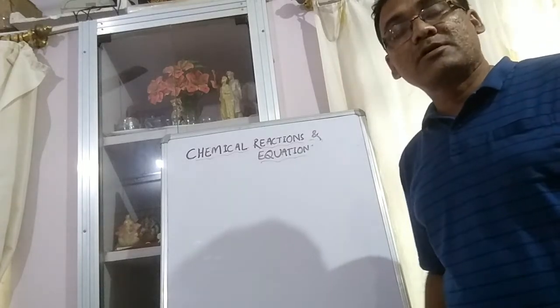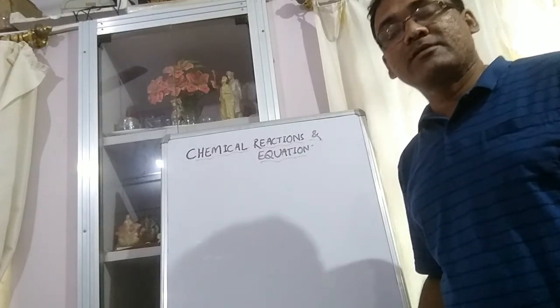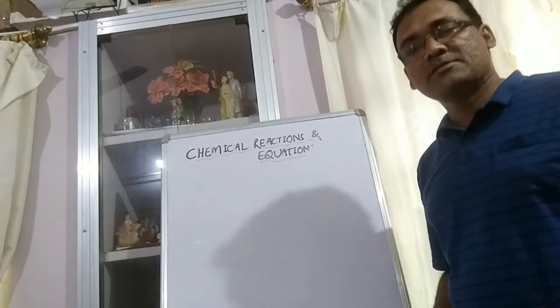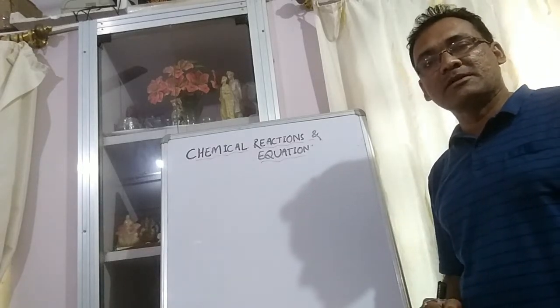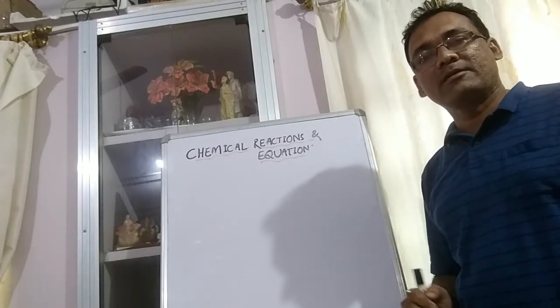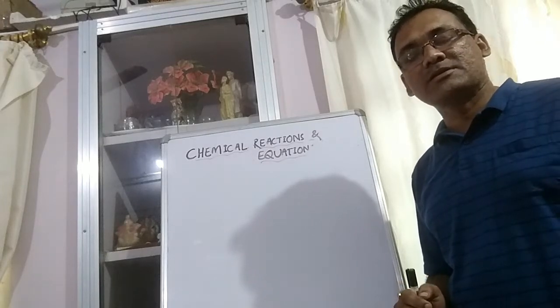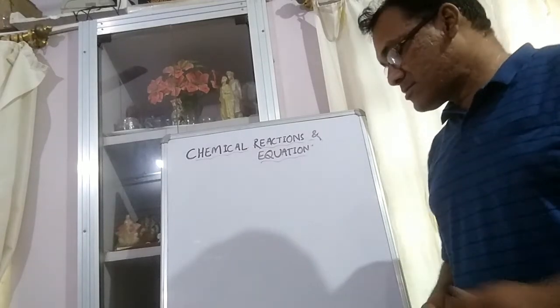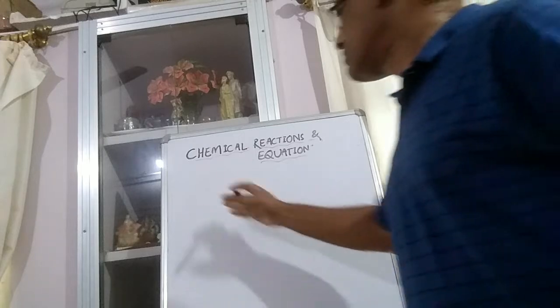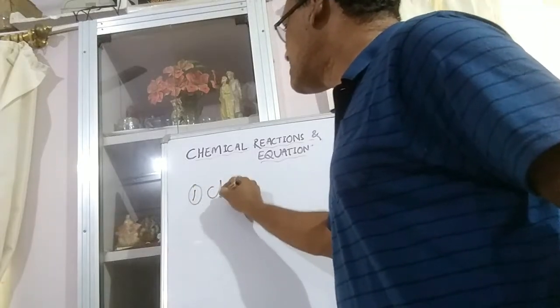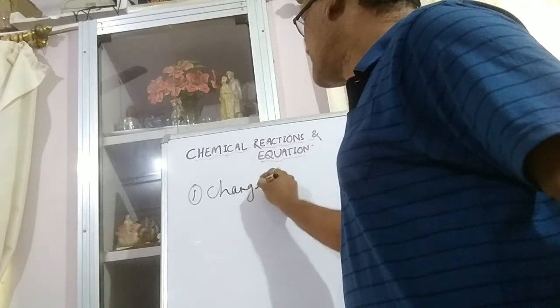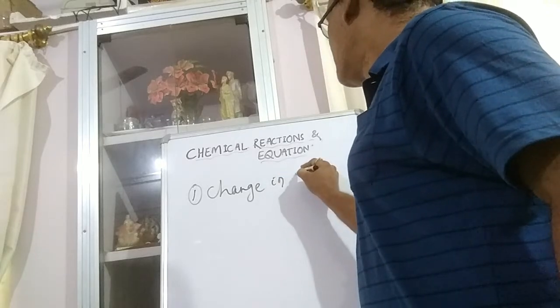The next question comes: how can you determine if a chemical reaction has taken place? There are some changes by looking at which we can determine that a chemical reaction has taken place. First is change in state. In some chemical reactions, there is a change in state of the substances.